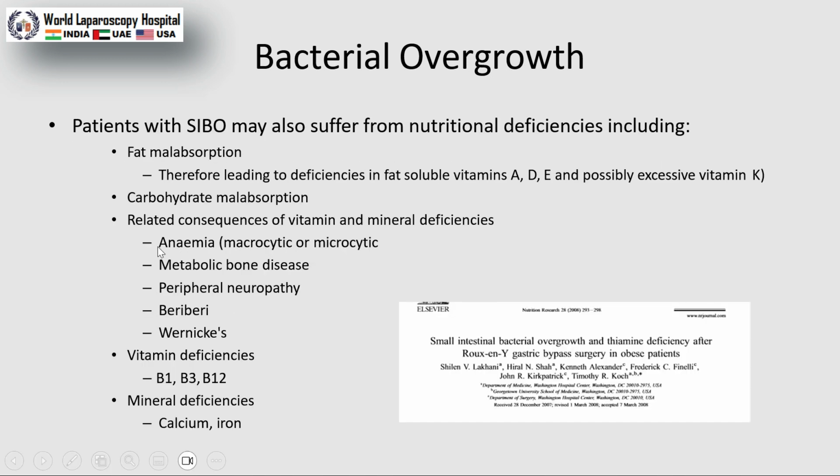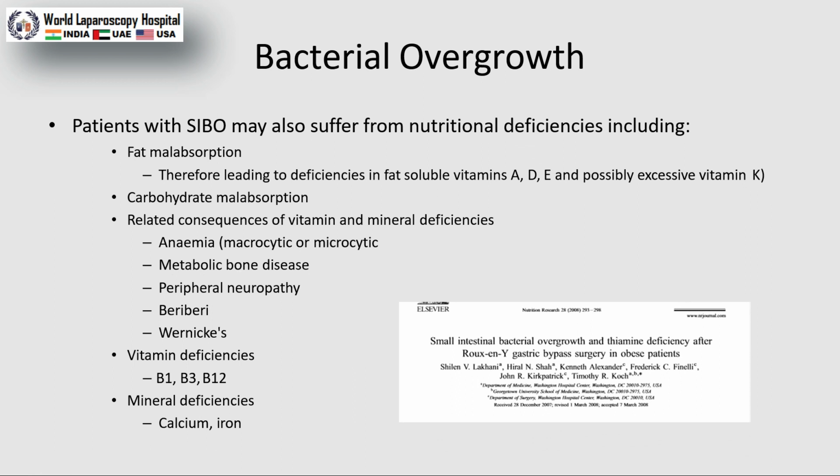Here is one good study that says that if the serum folate level is low and the thiamine level is low, when the thiamine level is low, serum folate can increase, and that can cause small intestinal bacterial overgrowth. And patients with SIBO may also suffer from nutrition deficiency, including fat malabsorption and carbohydrate malabsorption.